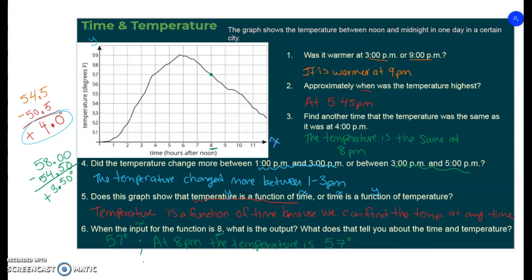So sometimes in math we have to be very specific on what our writing is. So you could say the temperature will be 57 degrees at 8 p.m. That's totally fine too. But we want to make sure, especially if nobody has a graph, that we're explaining in words what the question is asking. So in this case, at 8 p.m., the temperature is 57 degrees.